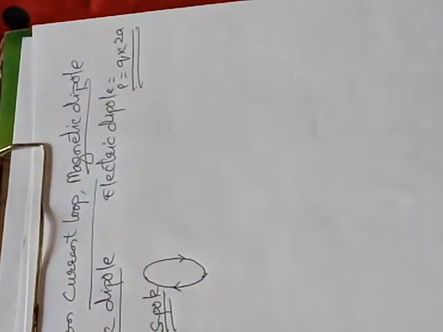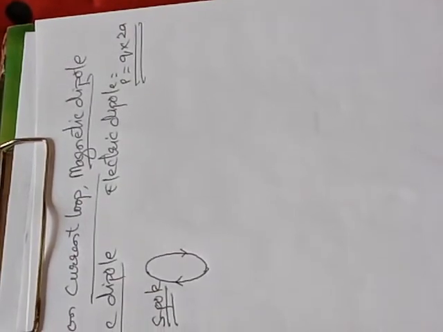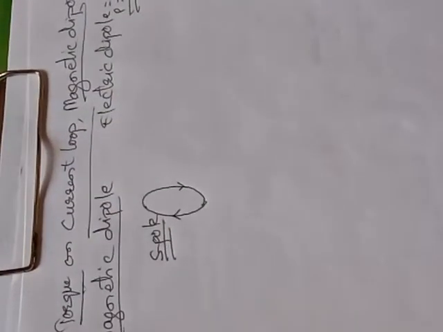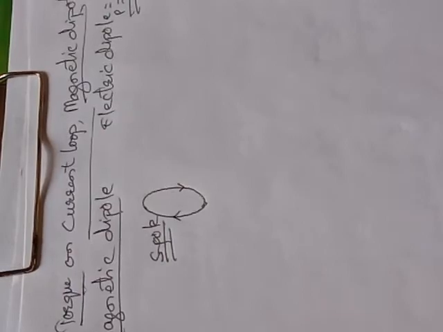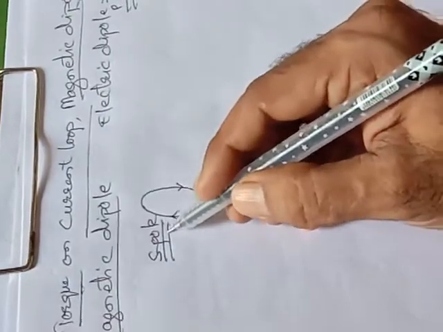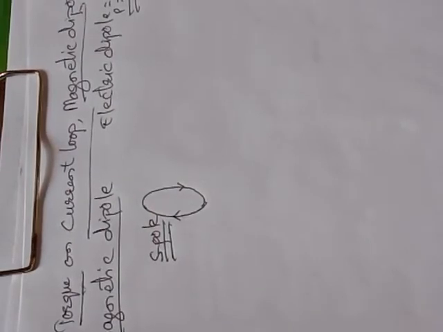Understand this? In the 4.10, we have to study about two things. First is the magnetic dipole, second is the torque. Because in case of magnet, we know there will be a north pole and a south pole. So when current is flowing through the conductor, it generates the magnetic field. When it generates the magnetic field, there must be a north pole and a south pole. So for this particular case, here it has been proved that when the current is flowing in clockwise direction, the face of that particular loop will be behaving as the south pole.